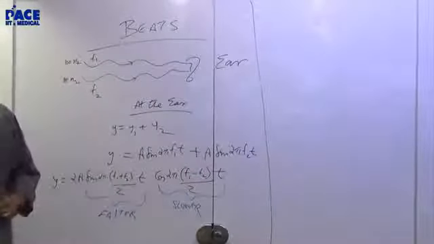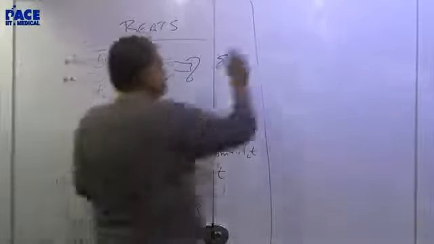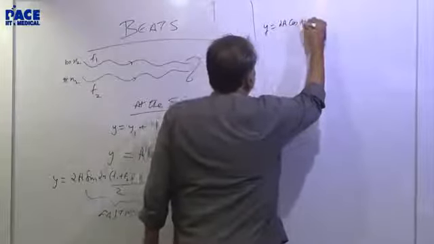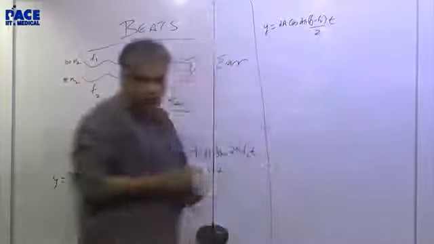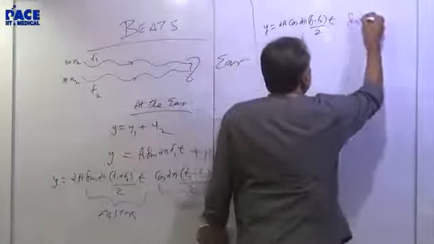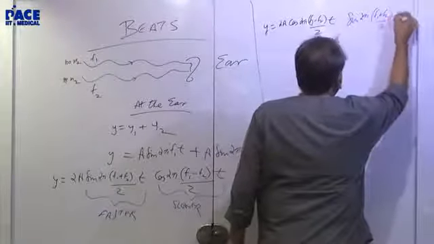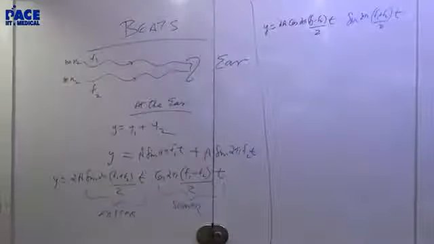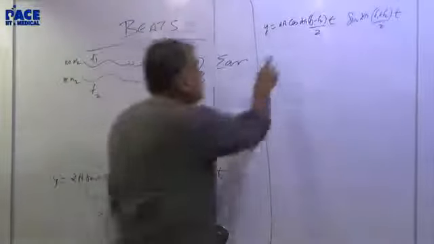Okay? Now what you do is, take the slower cycle in front and rewrite this. y is equal to 2a cos(2 pi (f1 minus f2)/2 t) times sine. I've not done anything, just written the whole thing the other way around. Right? Now how do we draw this?